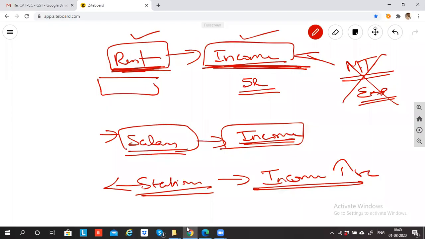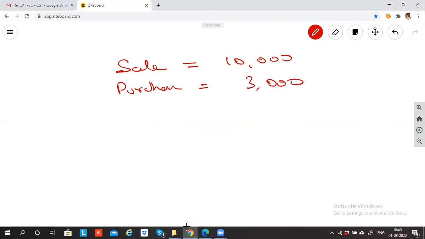So let's come to this. Sale: 10,000 rupees. Purchase: 3,000 rupees. Expense: let's say 3,000 rupees.